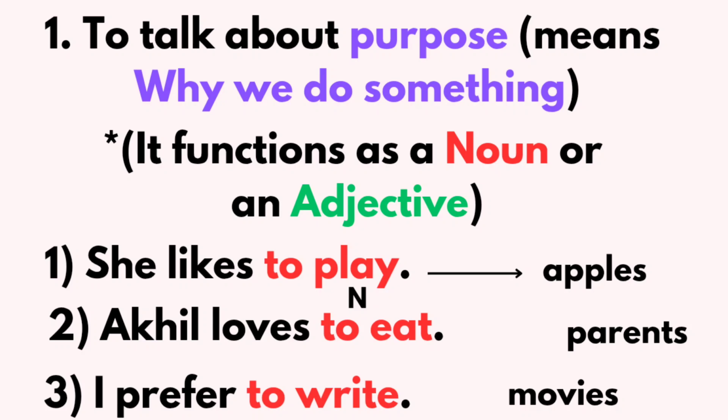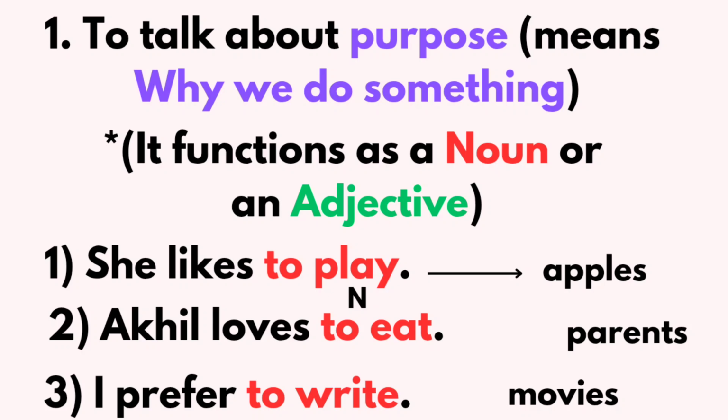First, I'll be focusing on nouns, how infinitives play noun roles. She likes to play. In this sentence, "to play" is the infinitive. How does it play a noun role? If I remove "to play" and keep "apples", then the meaning is "she likes apples". Just remove the infinitive terms and replace them with any noun. The sentence has its own meaning, right?